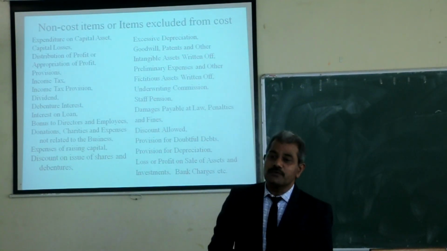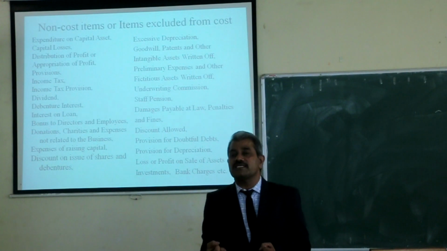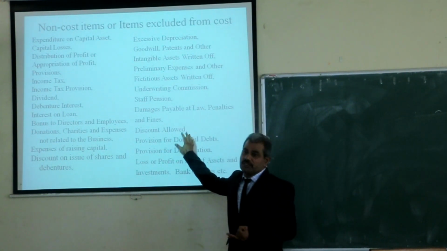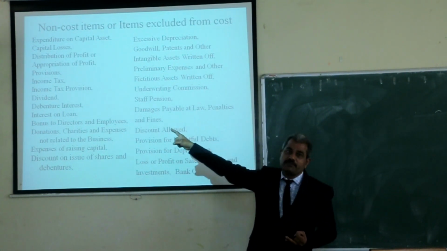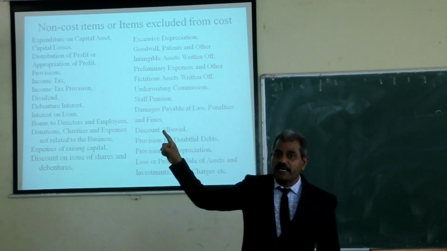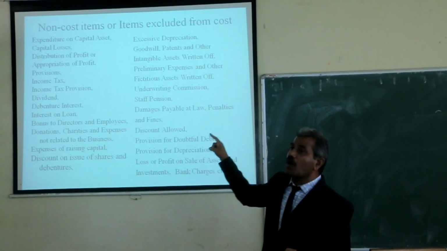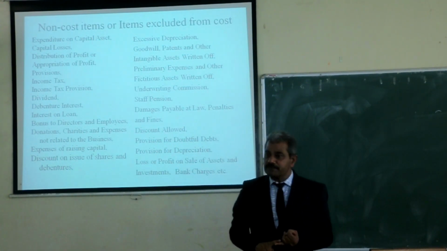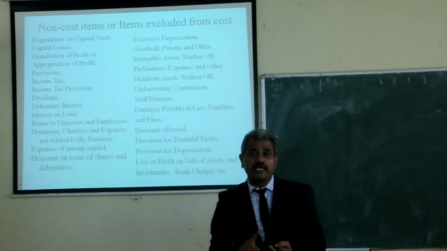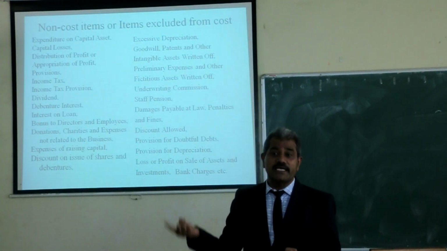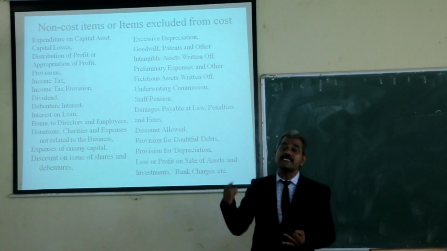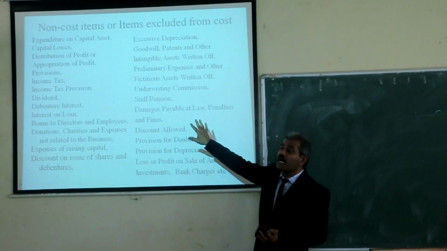Generally, there are three types of expenses which are not considered in the cost sheet. One is capital expenditure. Second is all types of write-offs or provisions. And third is non-business expenses. These three are not considered.